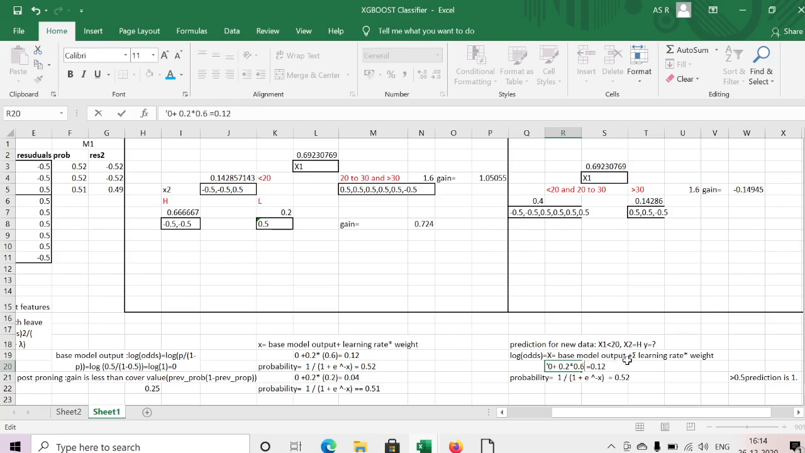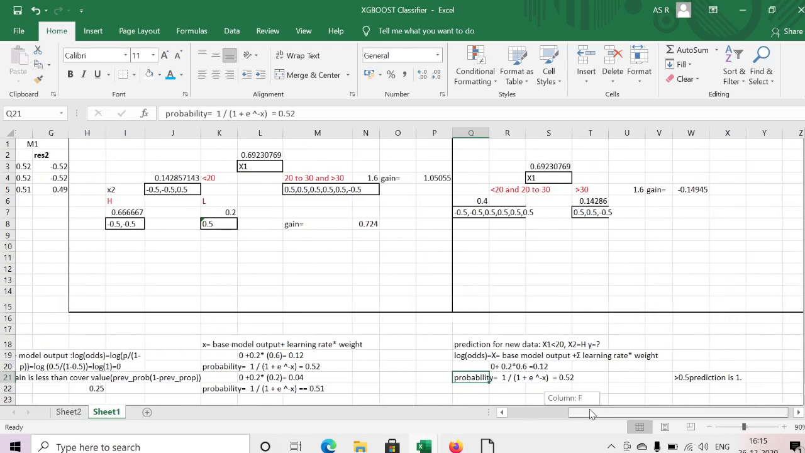Okay, similarly we need to expand this equation like this: base model output plus the summation of learning rate multiplied by the weight of the first model, plus learning rate times the weight of the second model's output leaf. In a similar way we take this equation, and finally we'll get the x value. That x value we replace here, and we'll get the final prediction.